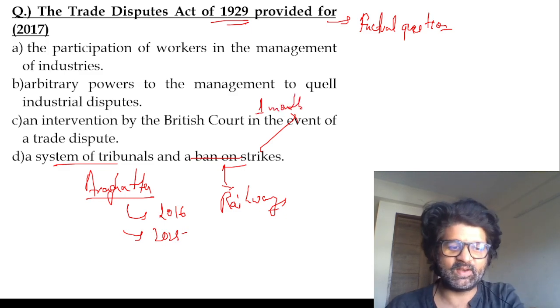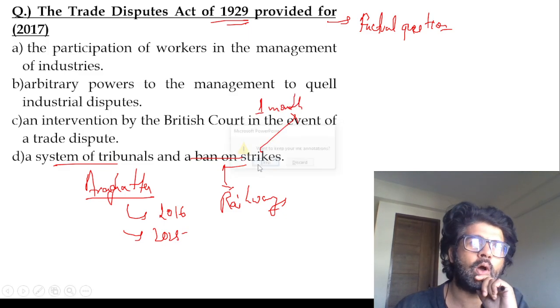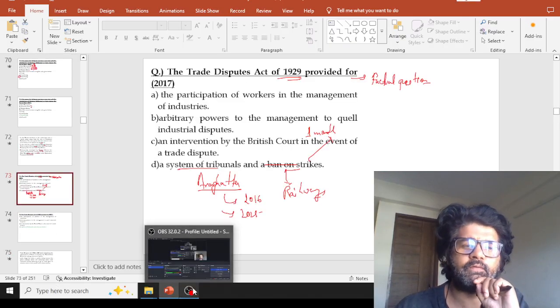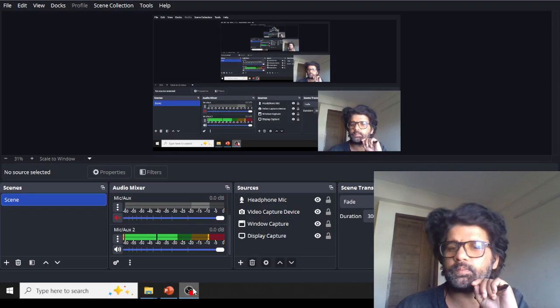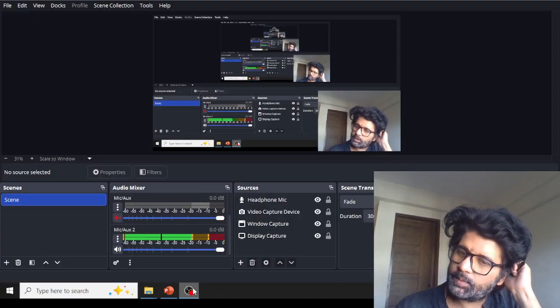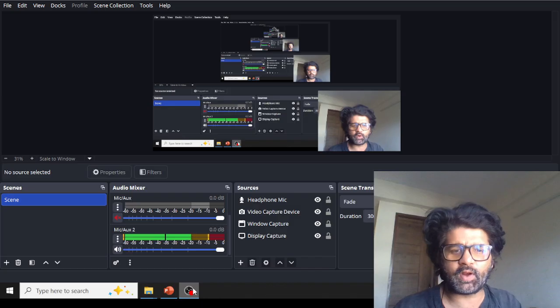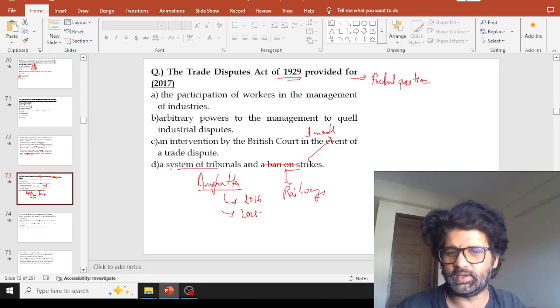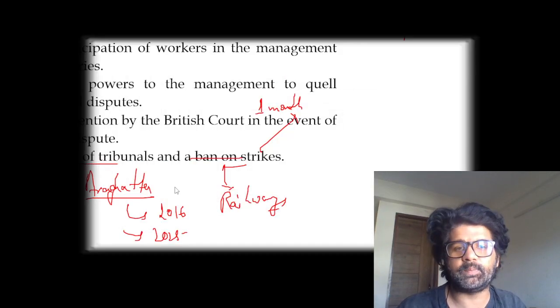It's like in your jobs. If you want to leave, you have to give prior notice, or you have to take permission 30 days before. I need a leave, man. Leave. So yeah, system of tribunals and ban on strike, guys.